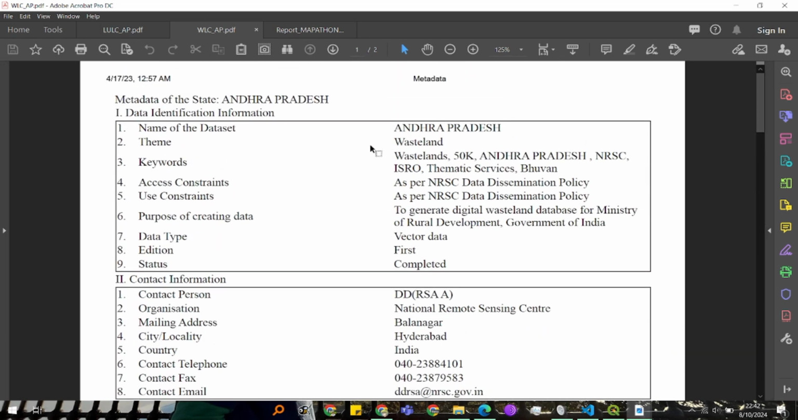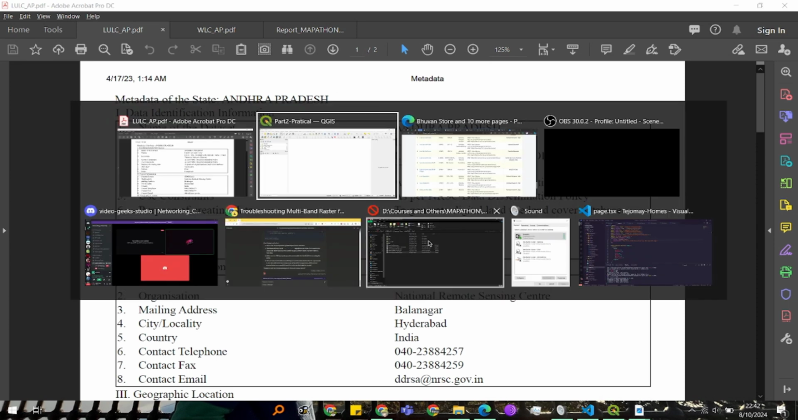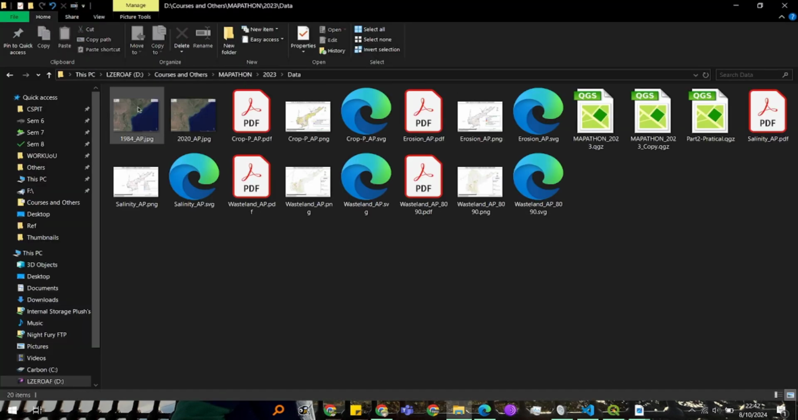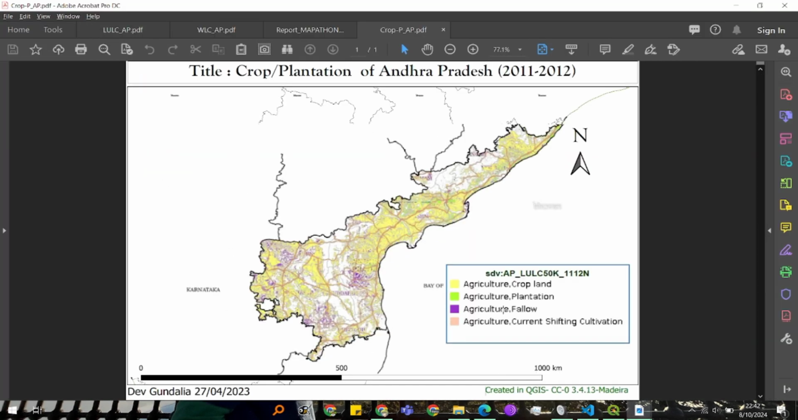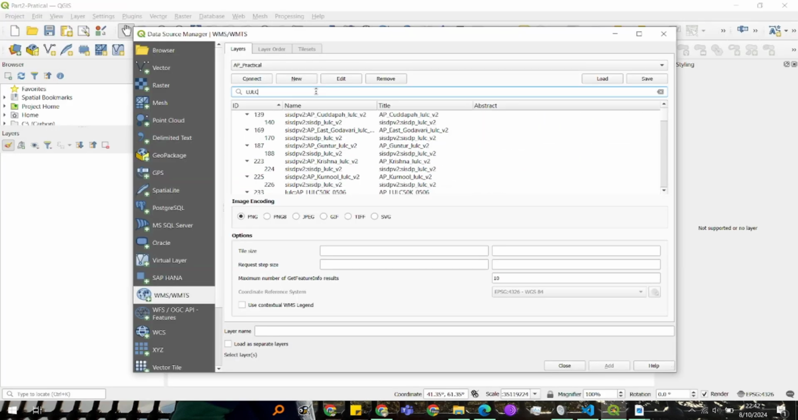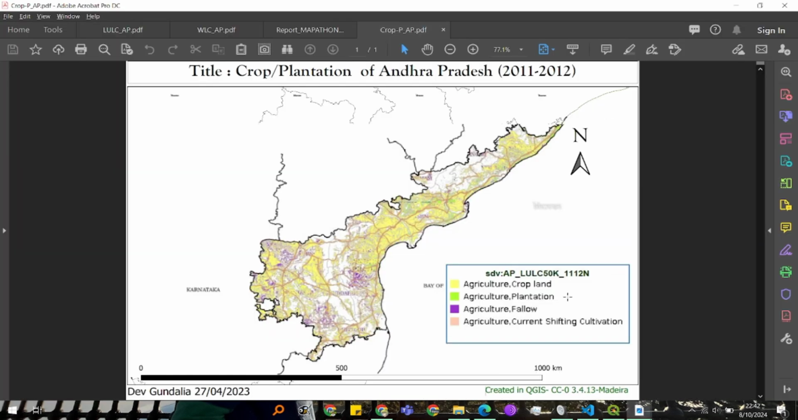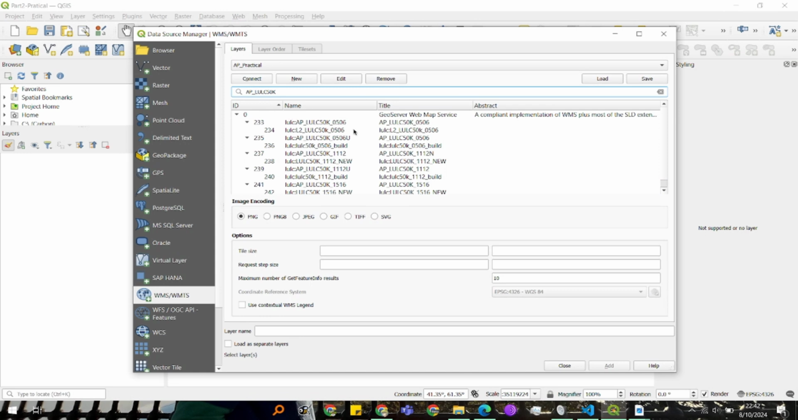This is the metadata about wastelands. I need to look up what the code was for that one. You can just press Control F and search for that. So this is the actual map of LULC 50K, which we are getting from Andhra Pradesh.